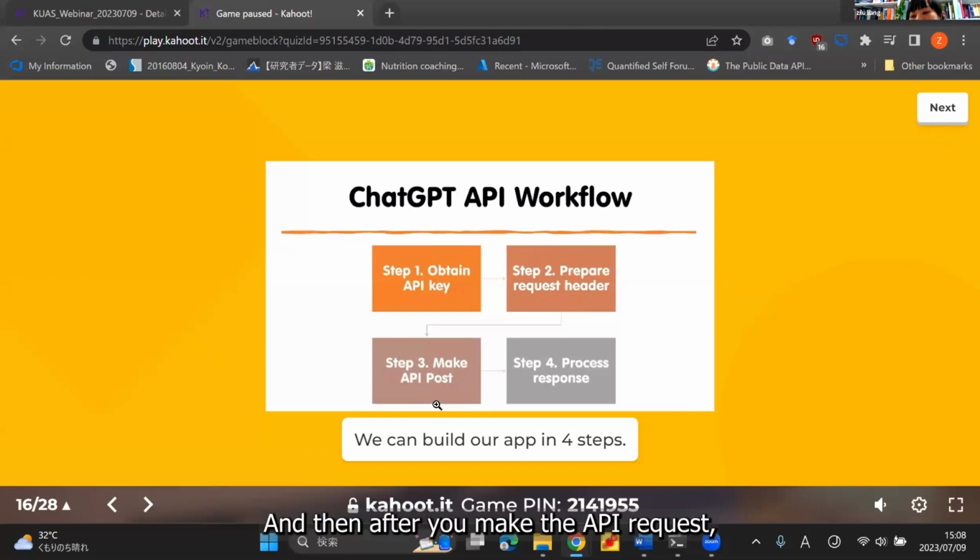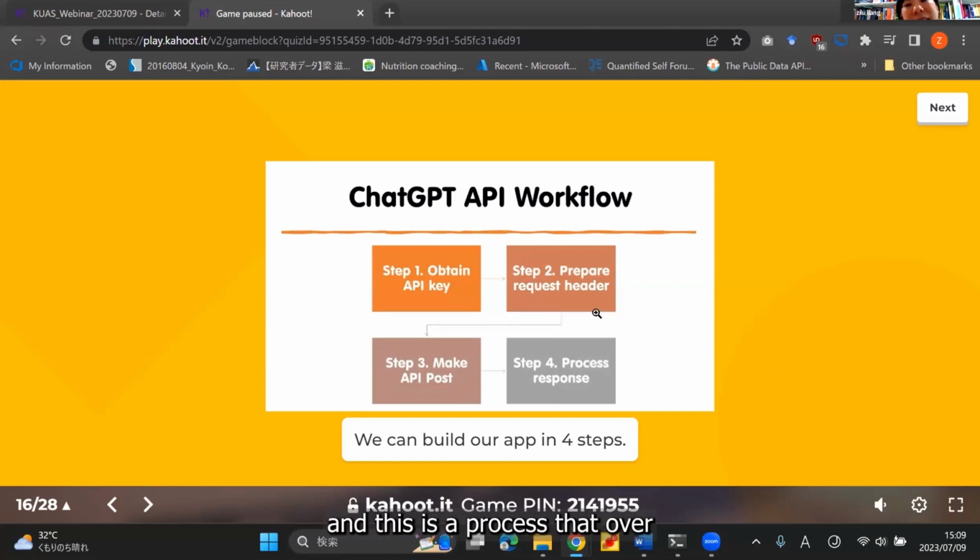And then after you make the API request, you're going to receive a response from the server, right? Maybe some of you are imagining, all right, so we request an image, that means I'm going to receive an image. Yes, but not yes. Actually, what you receive from the server is a string of textual data. So you actually need to process that data to grab the information you need, and then convert that information to an image and show it on the UI. So it's actually a long process, and I'm going to explain how to process the response we receive from the server.